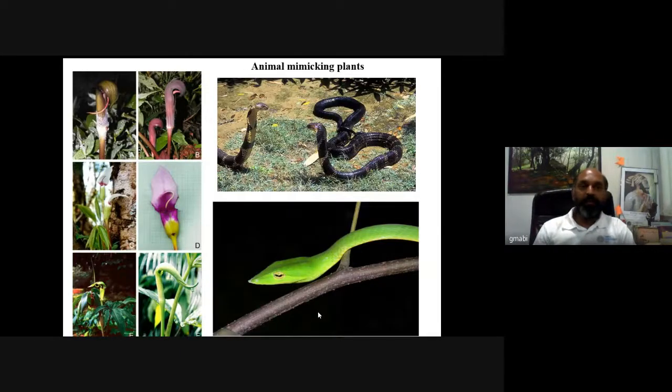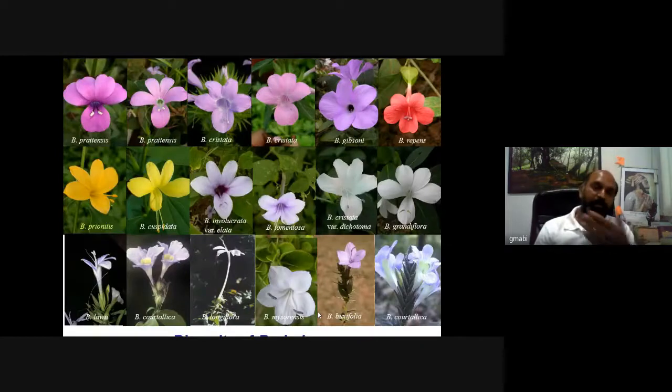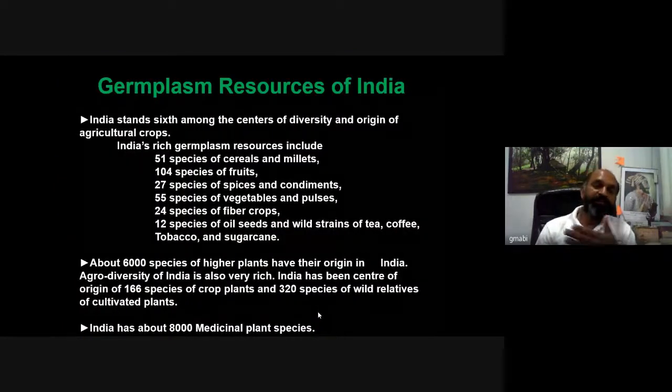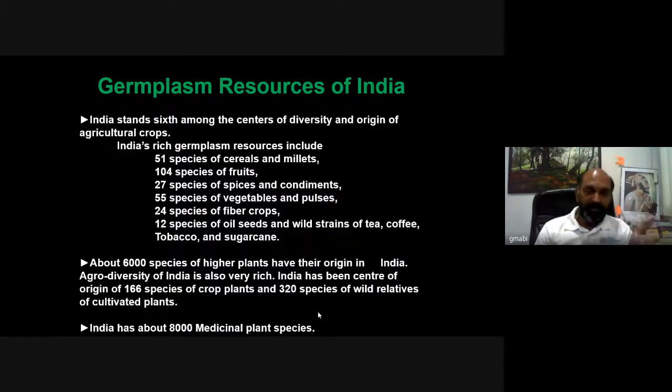These are animal-depicting flower forms of cobra lily. These are some of the wild ornamentals which need to be domesticated. This is the plethora of diversity. You can see we have rich germplasm resources in India. I can send you the details later on.